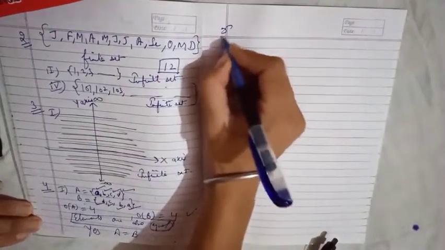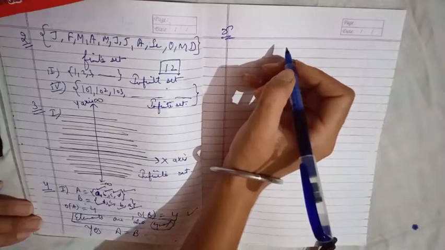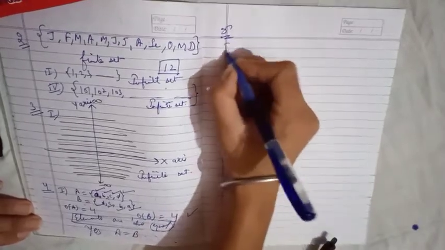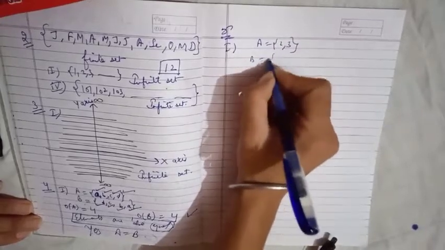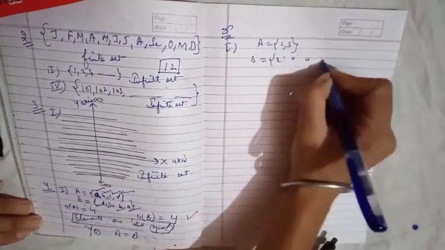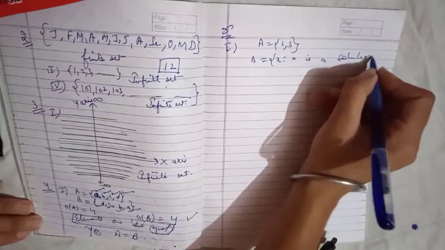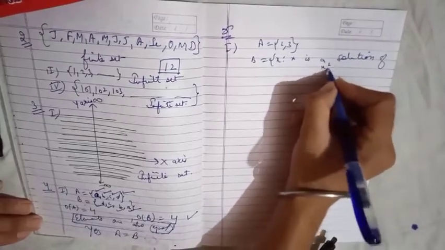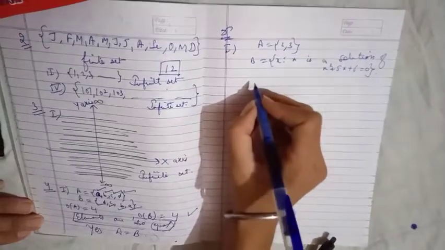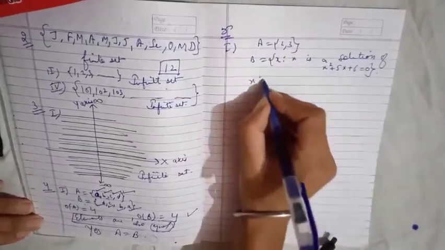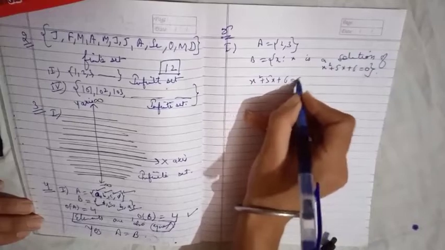Question number 5. Are the following pairs of sets equal? Give reasons. In the first part, set A is 2, 3. Set B is x such that x is a solution of x square plus 5x plus 6 equal to 0. I need to find the solution of x square plus 5x plus 6 equal to 0.